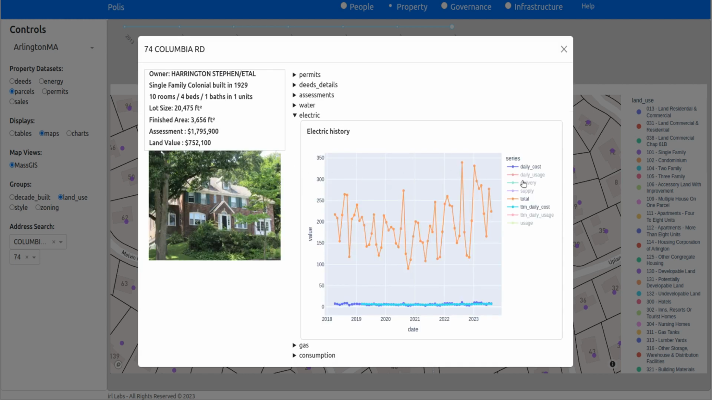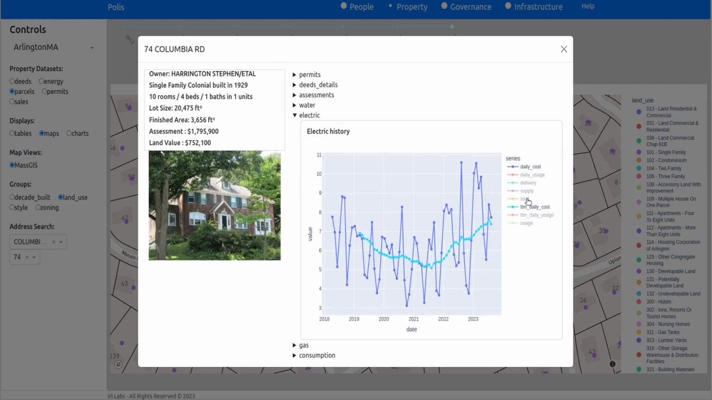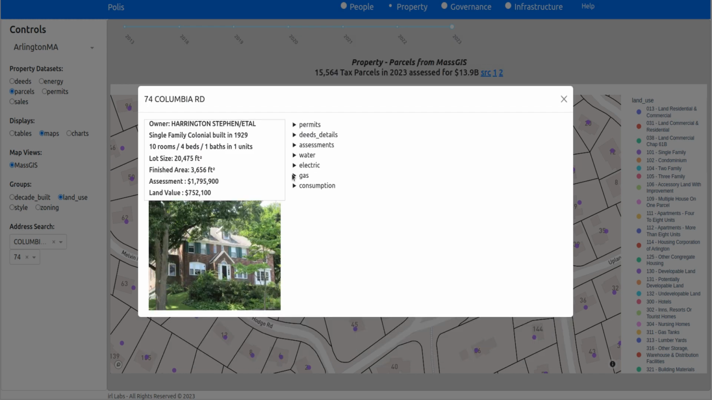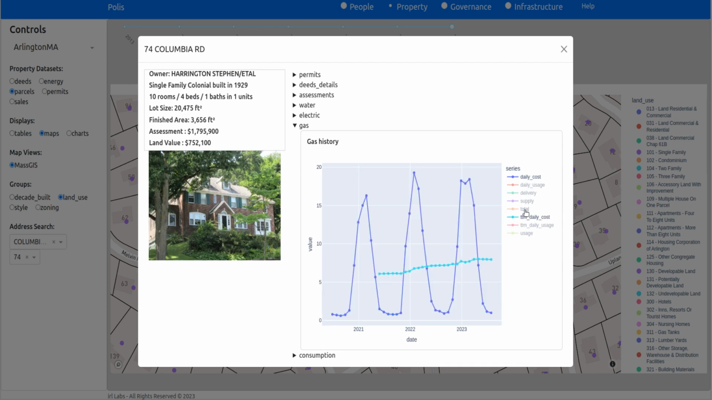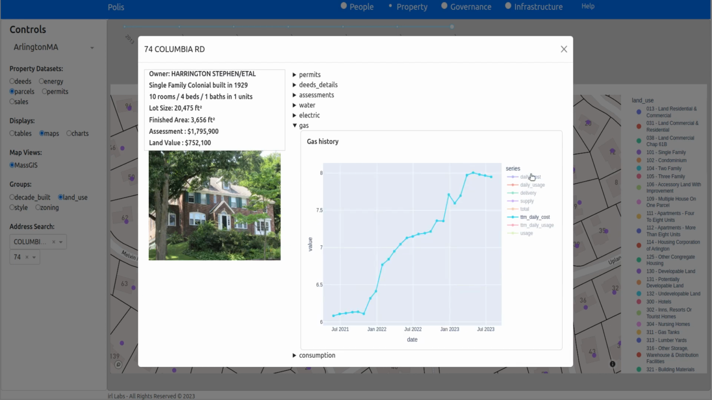Electric usage, to show you the total costs on a daily basis, as well as the trailing 12 month view to see the trends. Gas consumption. So here's the daily cost on a trailing 12 month basis and how much it's risen in the past 2 years.